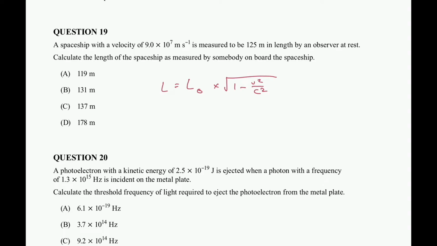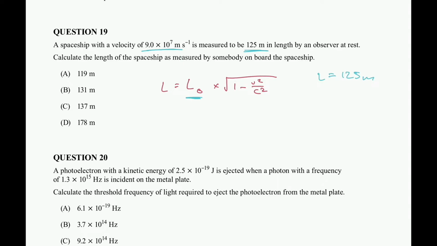The important thing is which one is our proper length and which one is our contracted length. In this case, L0 is our proper length, so we are trying to calculate L0. We have our velocity here and we have our contracted length, so L in this case is going to be 125 m. Now, if I ever forget which one's which in a scenario, because it's quite easy to be inundated with other information, you're remembering a lot of other content as well, don't ever feel disheartened if you have the exact formula but cannot remember which one goes to which.